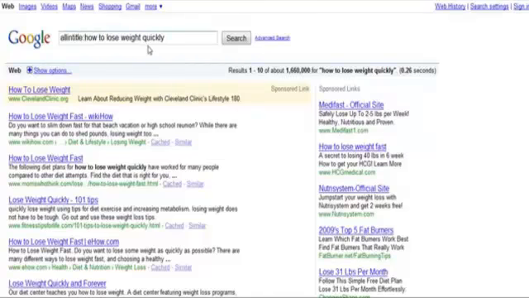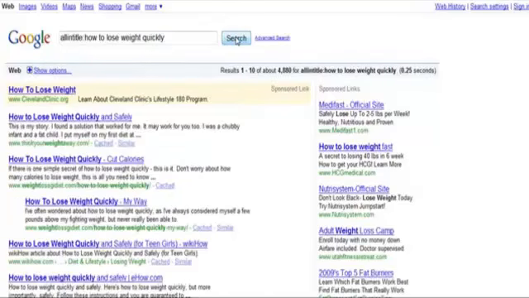What that does is narrow down only those sites that are using this keyword phrase in their title tags, which shows up here, because that means that if you use that in the title of your articles, it will automatically show up in the title tags of the major article directories, which means you possibly have a chance of ranking if fewer sites are using that within their title tags.